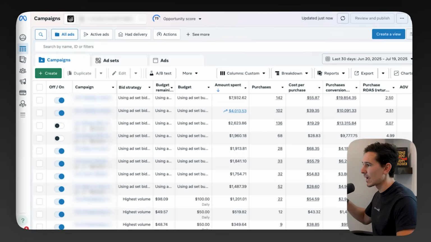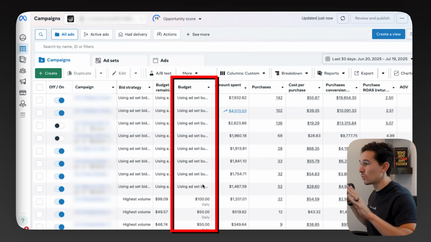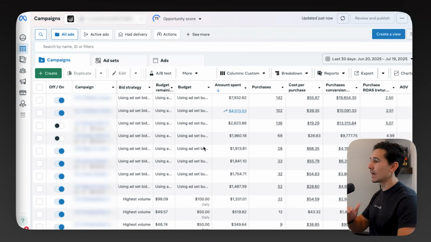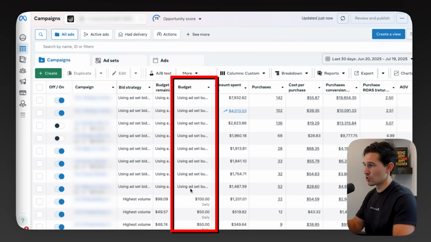The entire ad account is using ad set budget optimization. There's literally no control with CBO. There's no automation. There's no scaling logic in this entire account. And the way that I identify that really easily is that my columns are set up in a way where I could see using ad set budget optimization right down the middle here. I'm estimating that this change alone from ABO to CBO, when done in a transitional manner, is going to increase our overall efficiency in the ad account to the tune of 20 to 30%, mostly by minimizing the wasted spend in the ad account.